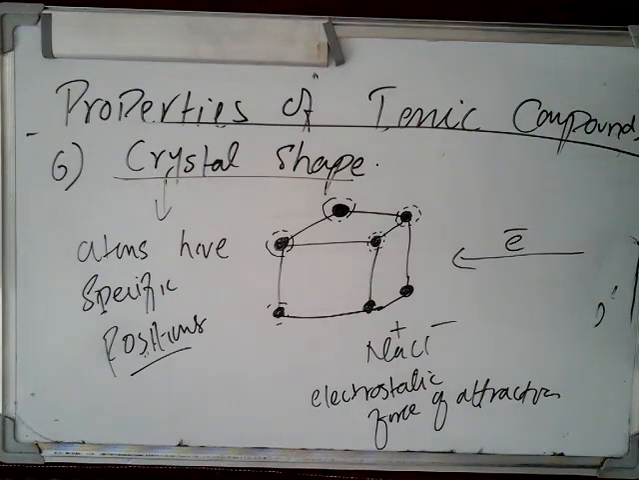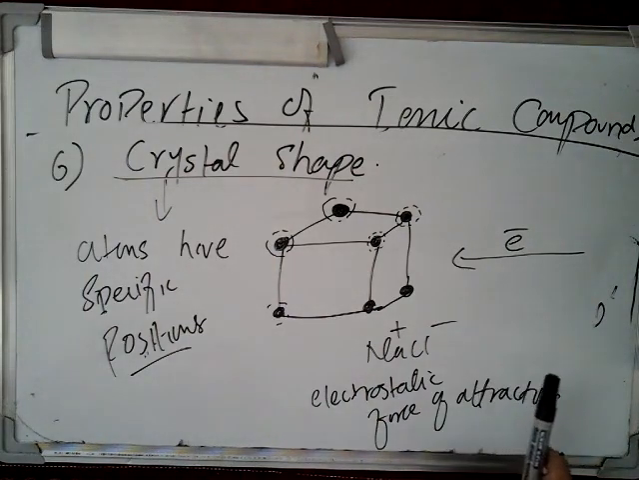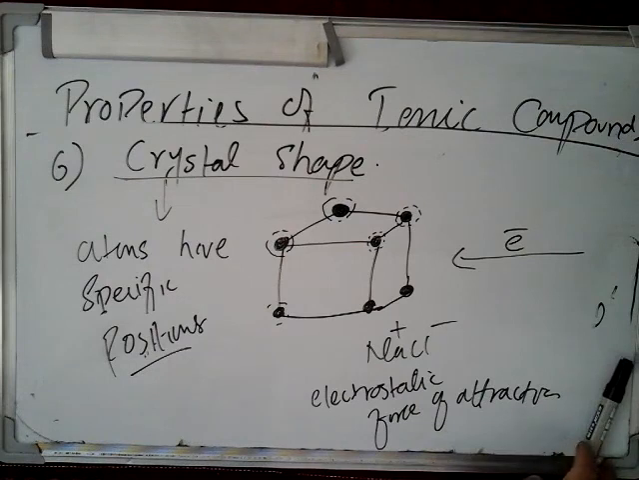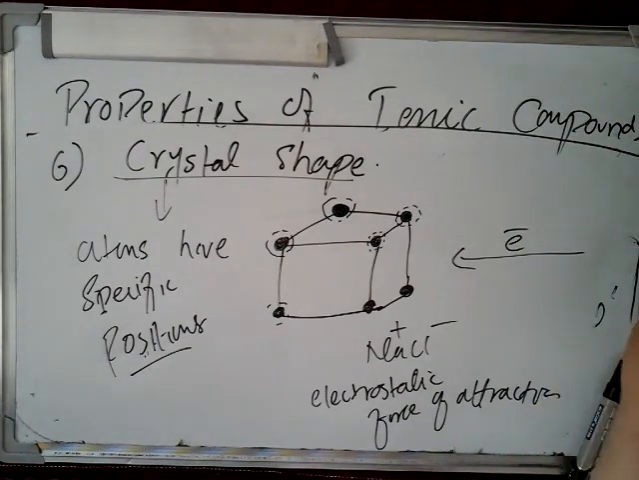Is that clear? So this is all about ionic bonding. Ionic bonding is a very unique type of bonding, and it is the strongest type of bonding. All the compounds having ionic bonding are solid at room temperature and have very high melting and boiling points. So I hope that you have understood the lecture.